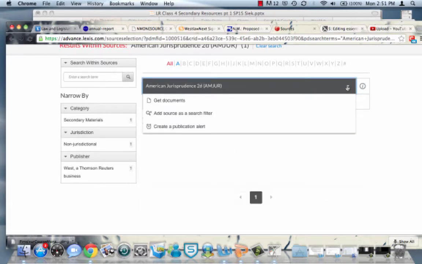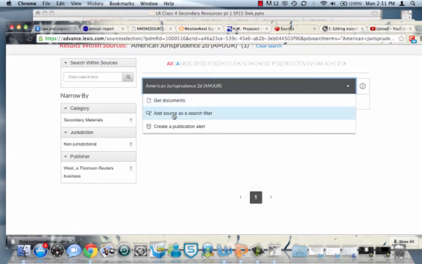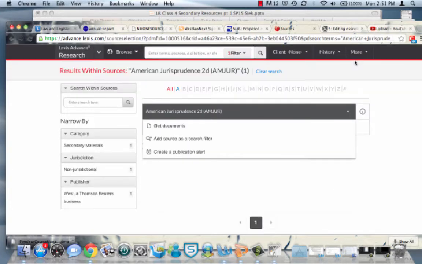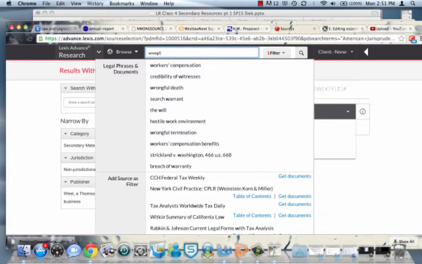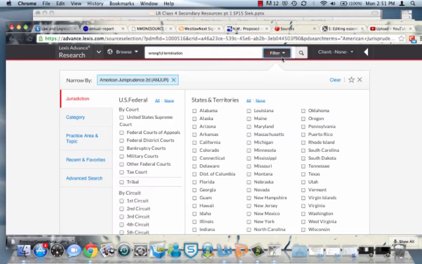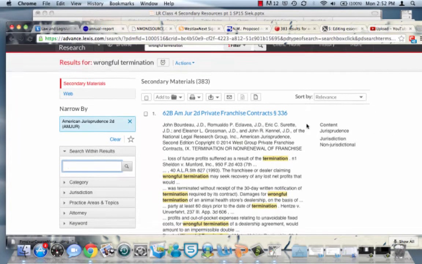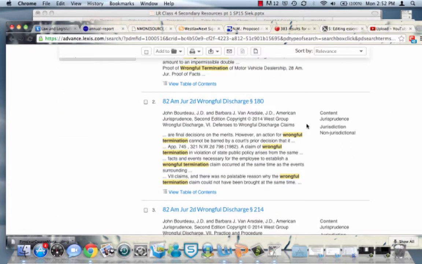If you click this drop-down box, you can either type in Get Documents if you have a specific site, but you can actually also add the source as a search filter. That's just saying at the top search box, as you can see up here, if you wanted to type in a term like wrongful termination, it would then search within this particular publication, AmJur Second. Let's search for wrongful termination. We have tons of different types of terms, which is great.